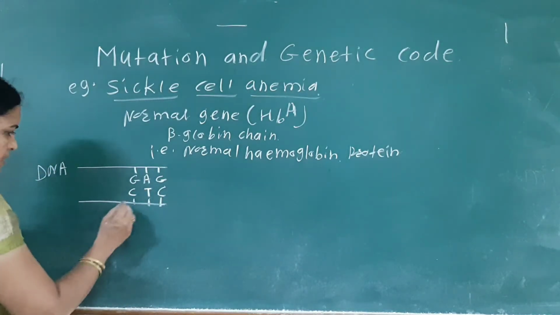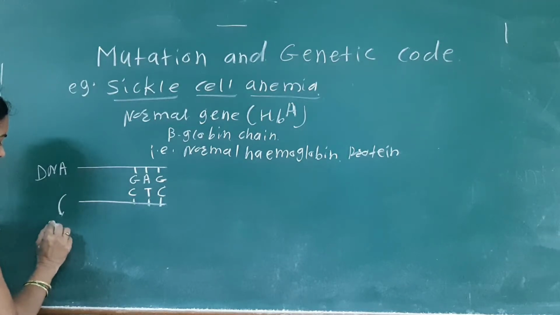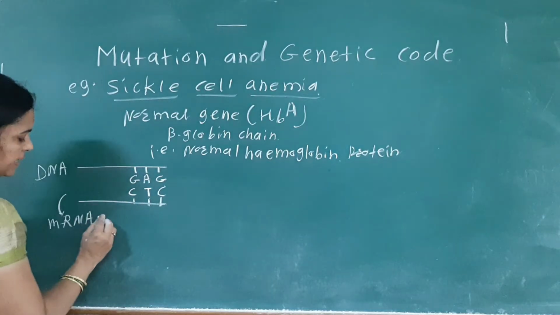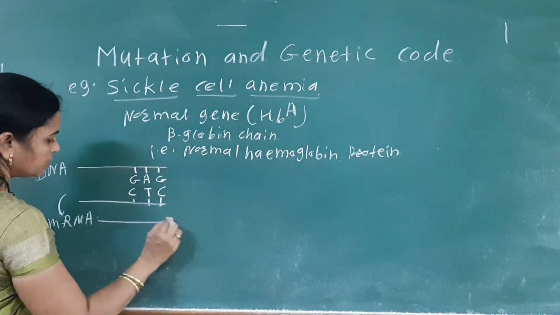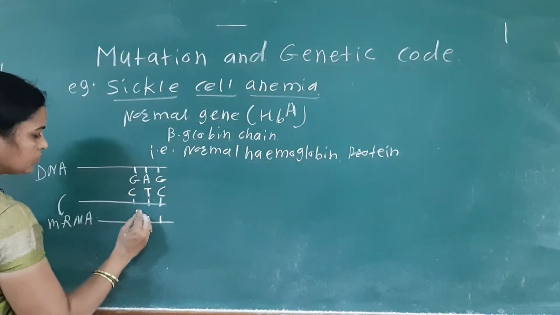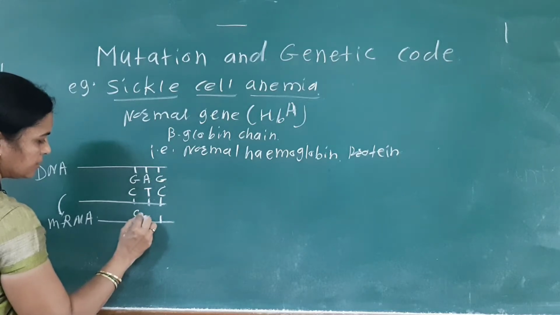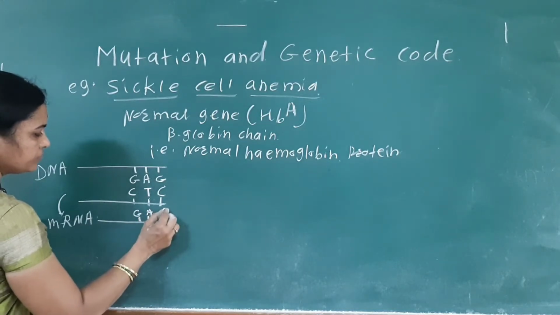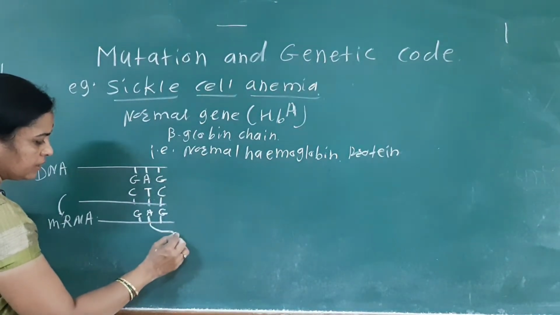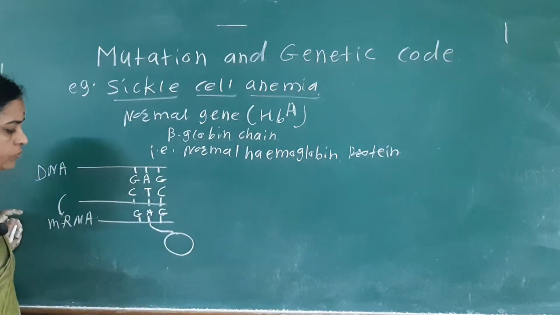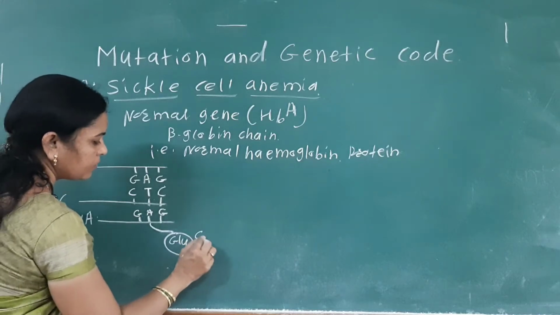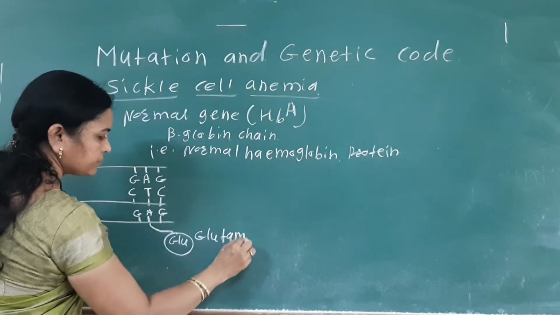And here the mRNA, which is synthesized from this DNA, has the nitrogen bases complementary to this, that is the structural gene codon GAG. This codon mainly codes for the amino acid glutamate.